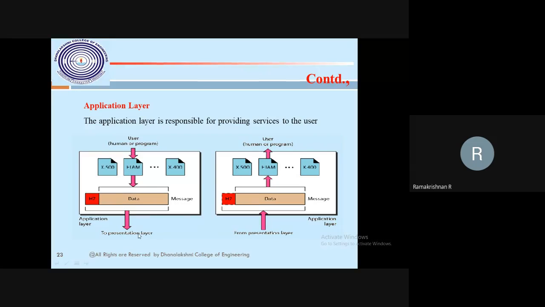So it's communicating from the application layer of the source machine to the presentation layer, and the destination presentation layer communicates to the application layer. This is the source and destination diagram of the application layer. Depending on the marks, you should draw the diagram. Depending on the time, you have to explain everything properly.